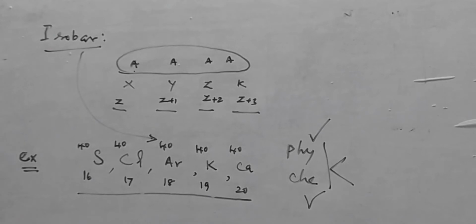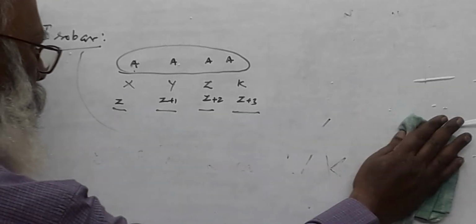Now, at last we have isotone. What is meant by isotone? Isotone, another 3 mark question.